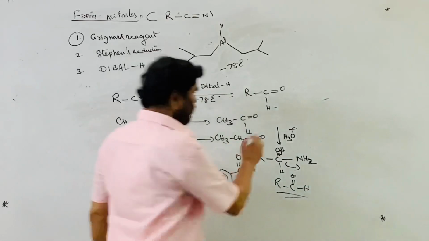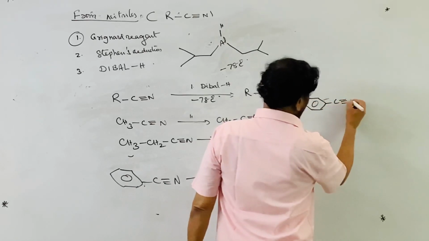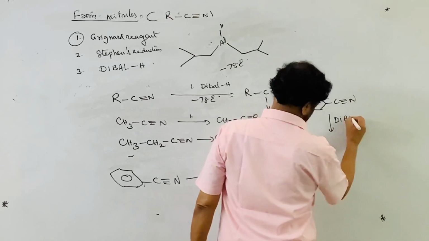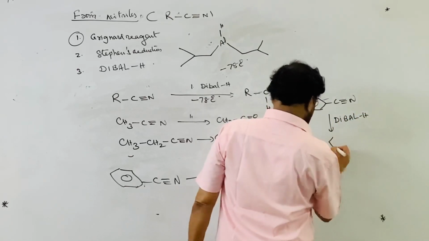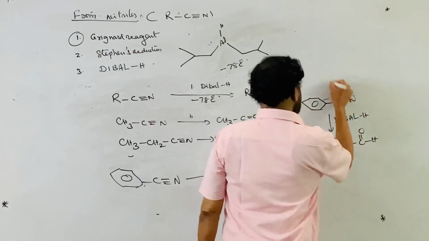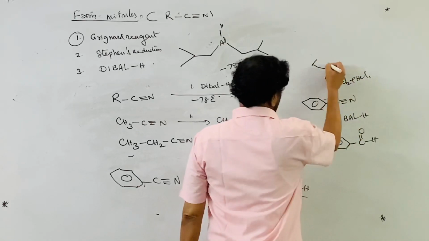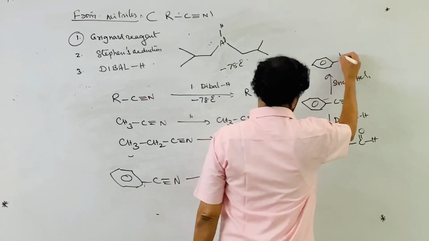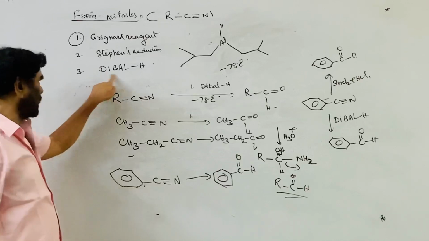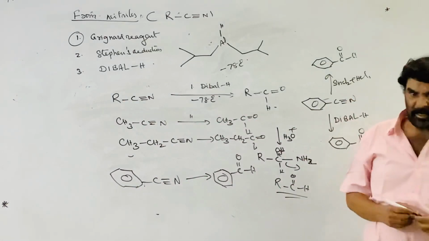Benzonitrile, or cyanobenzene, with DIBAL-H, followed by hydrolysis, gives benzaldehyde. Stephen's reduction with SnCl2 plus HCl also gives benzaldehyde. The reducing action of Stephen's reagent and DIBAL-H on nitriles is the same; both produce aldehydes.